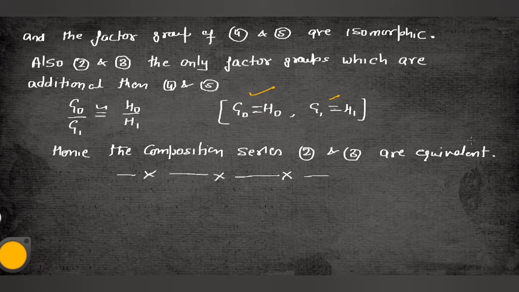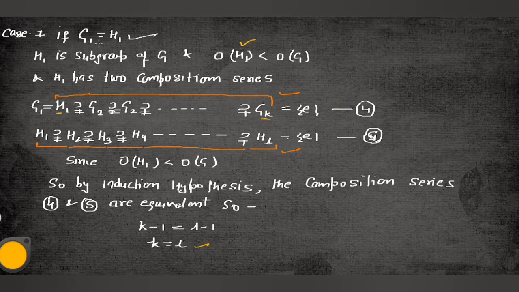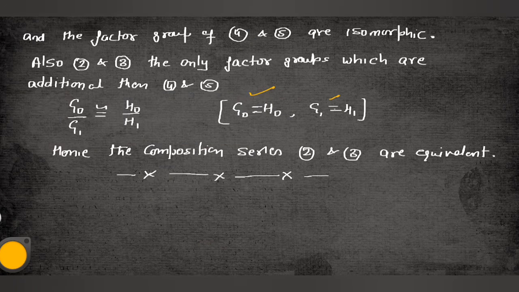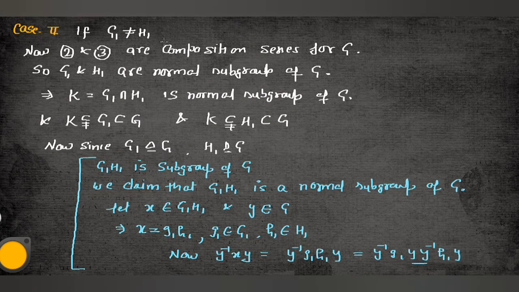So this was the first part of this theorem. Sorry, the second part. And in the second part, we have taken case number one. So we have proved that in case number one, if G1 is equal to H1, the theorem is proved. Now we will take case number two. What will happen if G1 is not equal to H1? In that case, we will prove this theorem if G1 and H1 are not equal. So in that case, we can say that there exists a K that will be equal to G1 intersection H1, that is, the intersection of both of them. Both are not equal, but K is equal to the intersection of both of them.